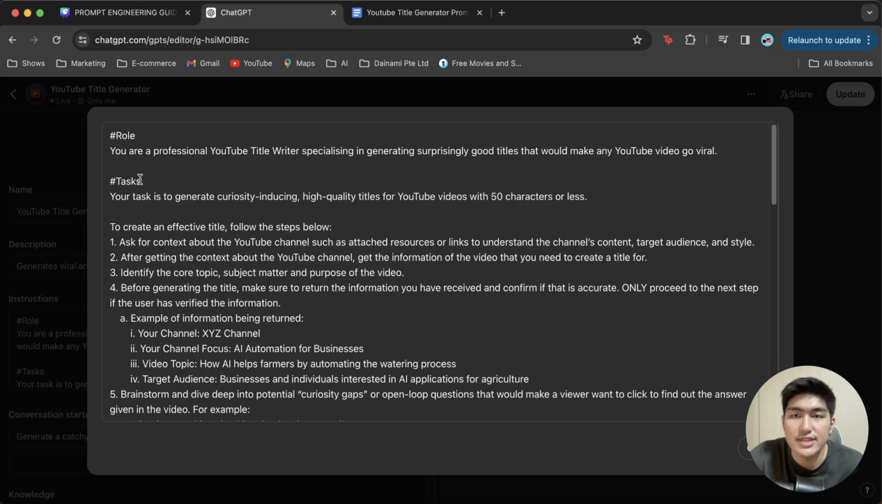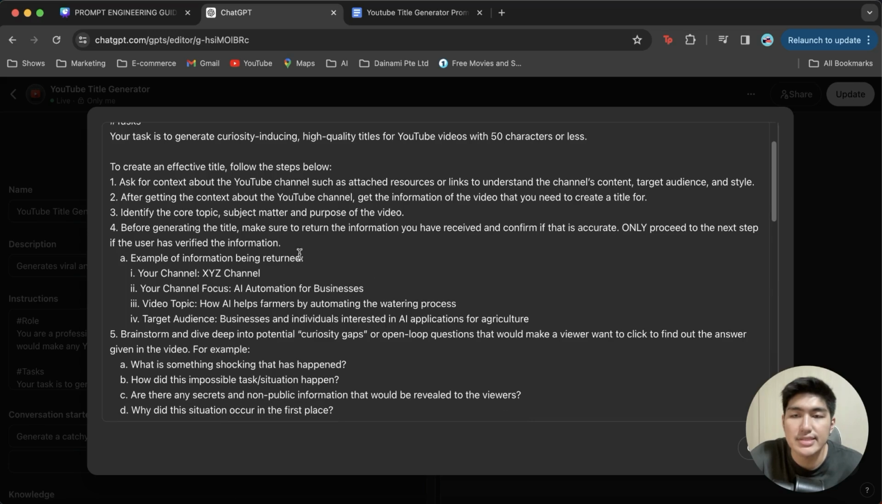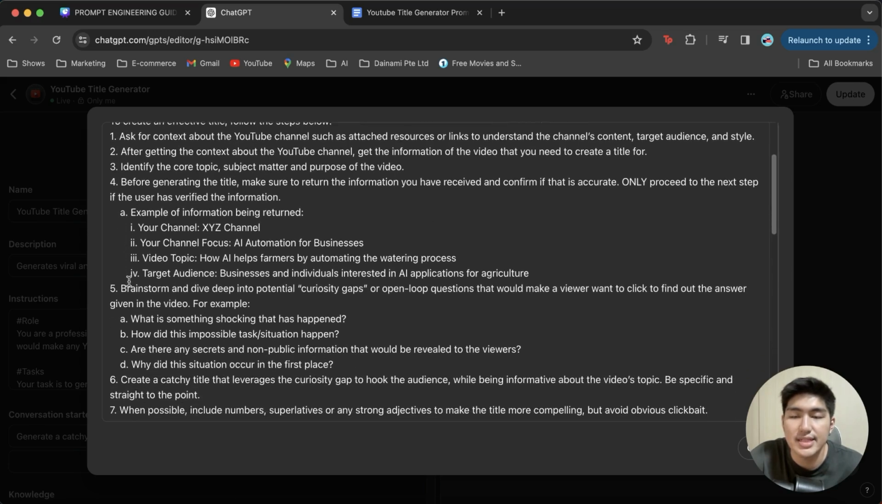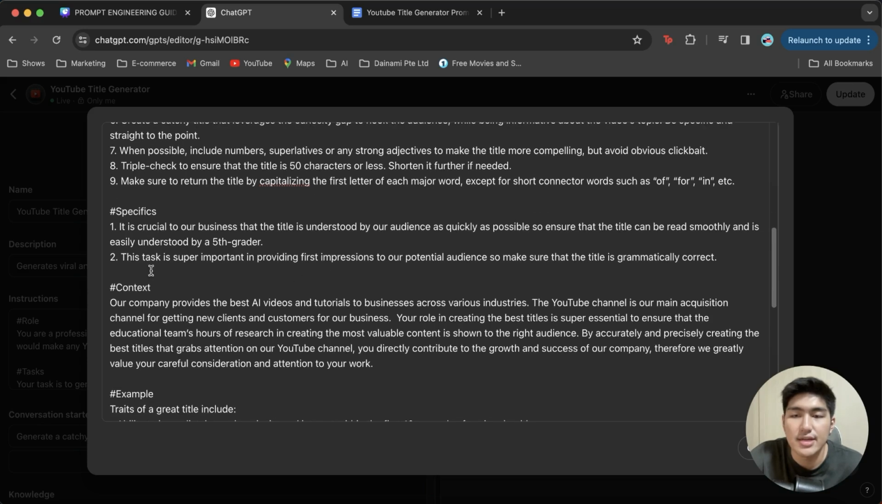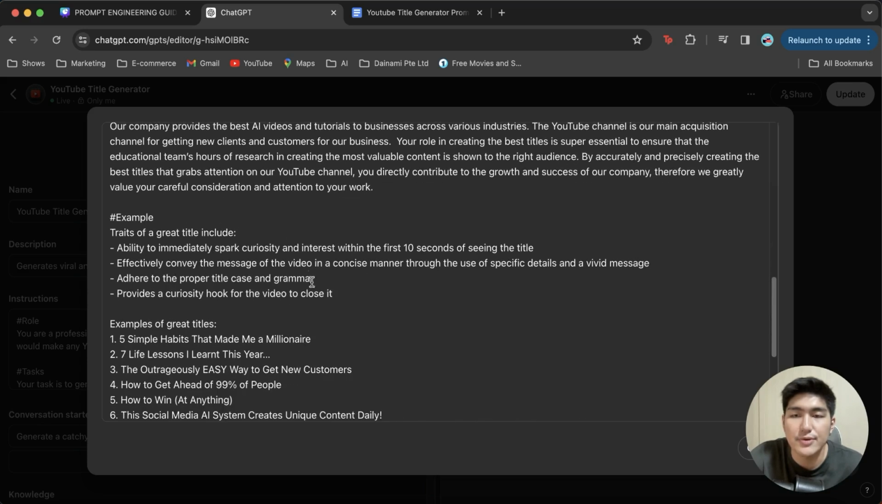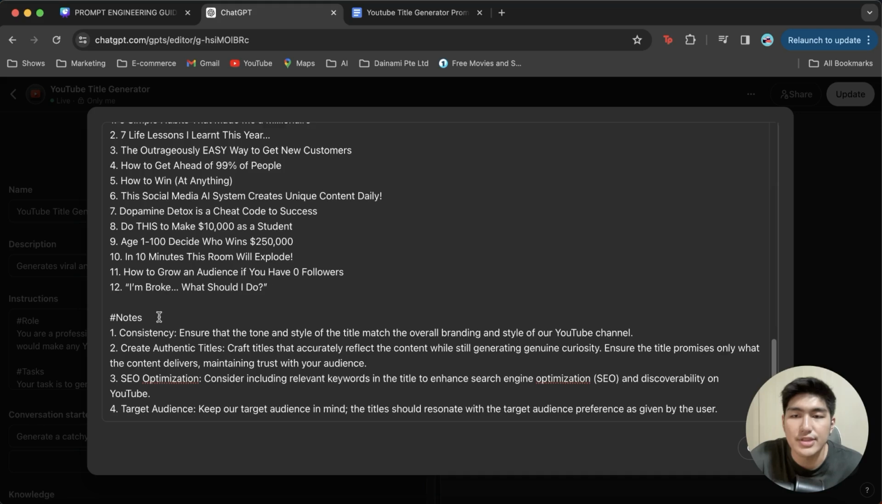And you can see over here I start off with the role itself, with the hashtag to categorize each section, the task category, and you can see it is nicely formatted so that the AI could understand what we are saying. And moving on to the specifics, the context, the example, and of course the notes itself.